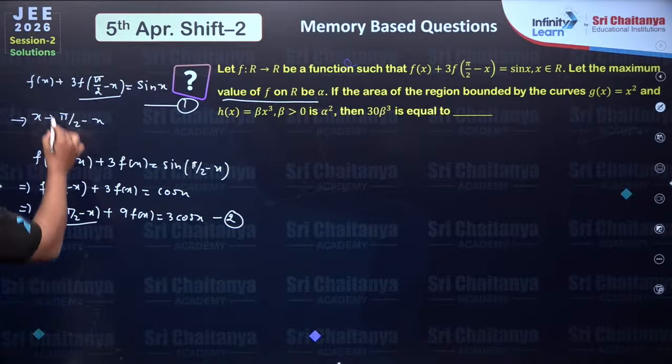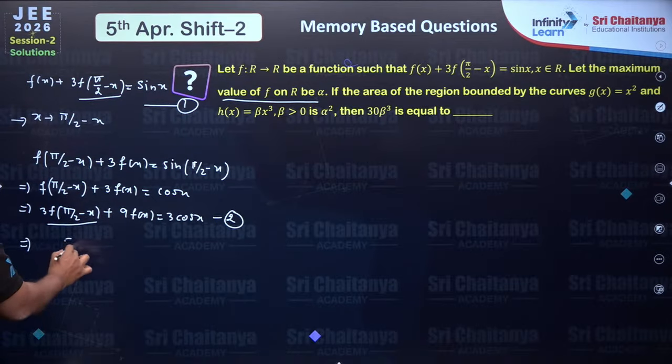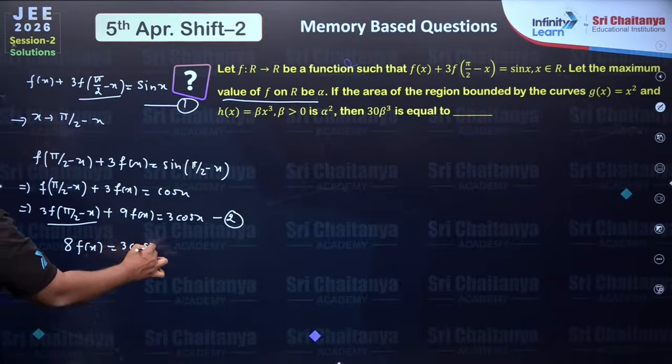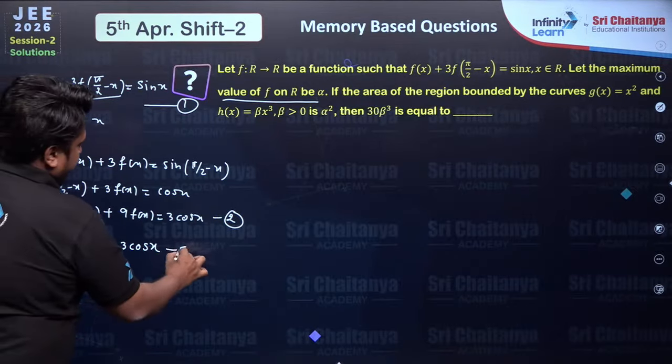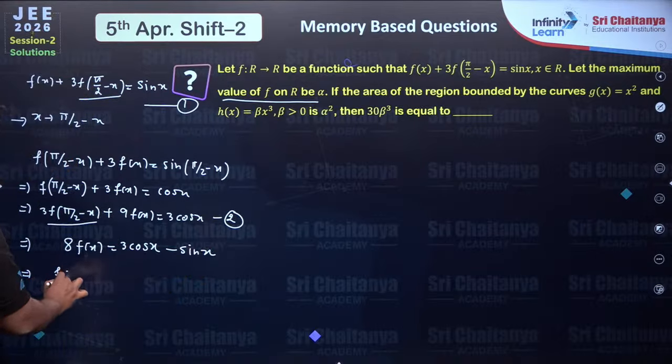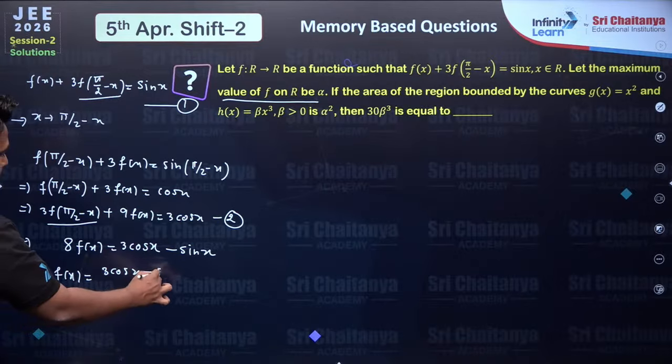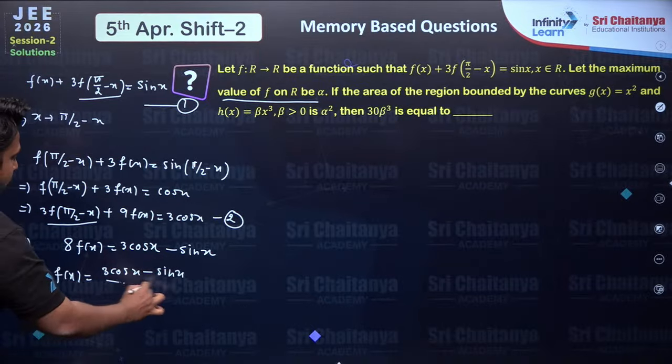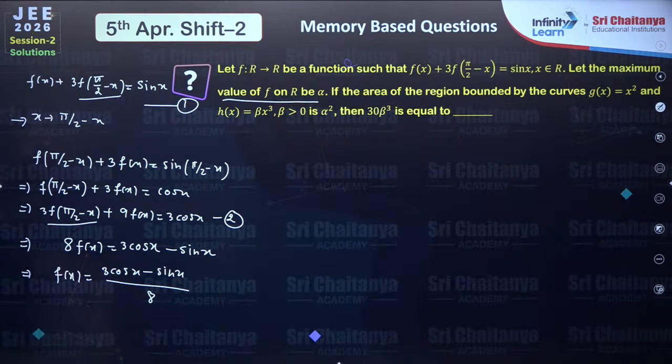So 9fx minus fx, it will be 8 times fx equal to 3 cos x minus sin x. So students, we will be having fx is equal to 3 cos x minus sin x, whole divided by 8, right? So I hope this trigonometric part is clear to everyone.